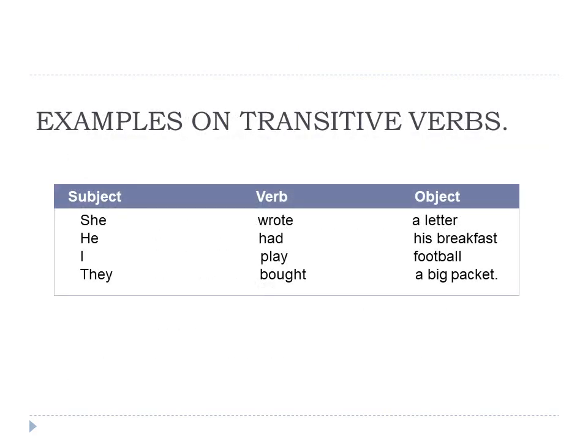Here are examples of transitive verbs which help to understand very clearly. A sentence is divided into three parts, that is subject plus verb plus object. Please go through these given sentences. Now, she wrote a letter. She is the subject, wrote is the verb. In the same way, a letter is the object. So you can take the other three examples also, which helps you to understand what transitive verbs are.